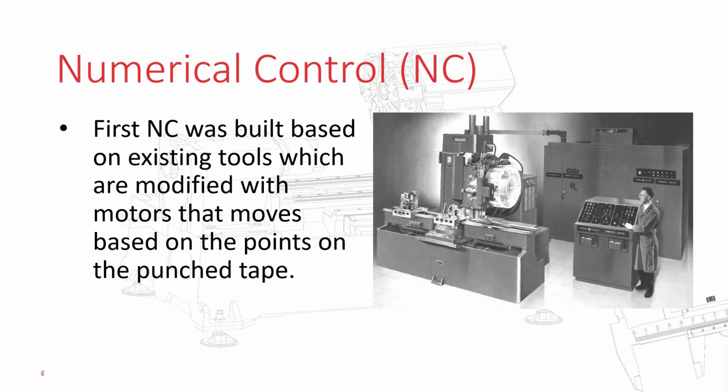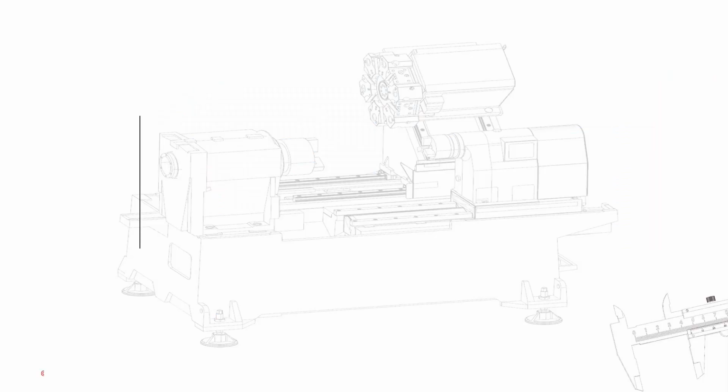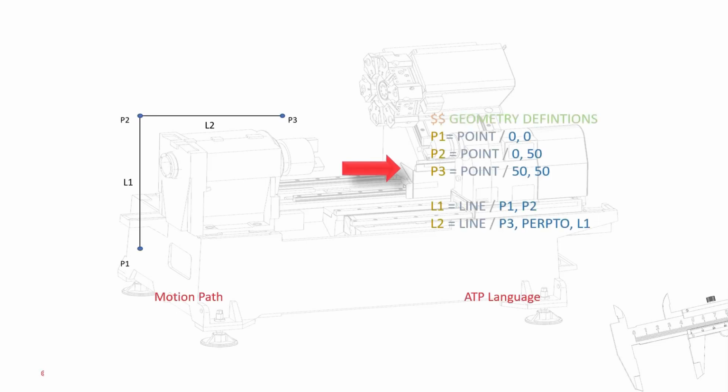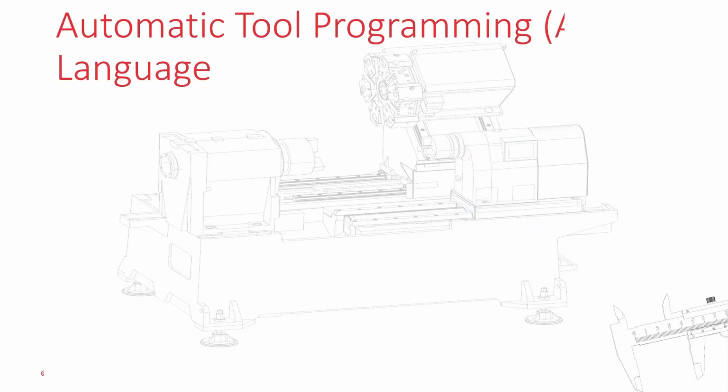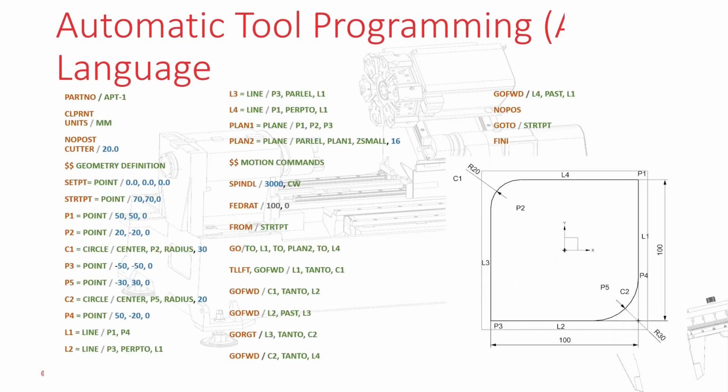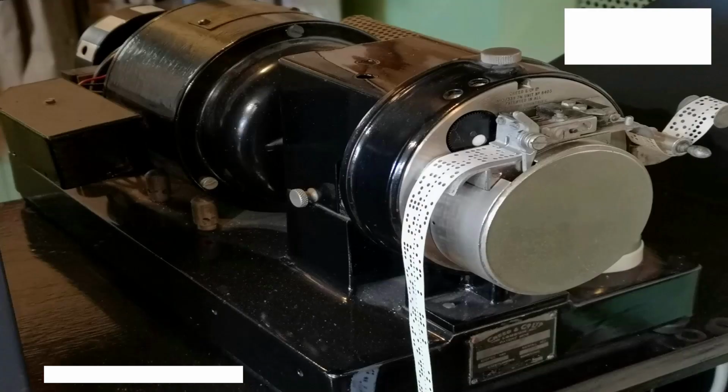Numerical control is defined as the form of programmable automation in which the process is controlled by numbers, letters, and symbols. In other words, the numerically controlled machine is defined as the machine that is controlled by the set of instructions called the program. The program is called Automatic Tool Programming (ATP) language, which consists of numbers, letters, and symbols that are written in the standard format, which is given in the form of punched holes on a tape.